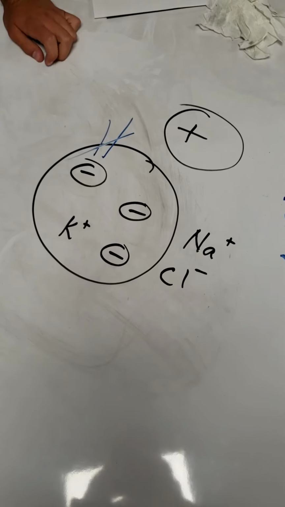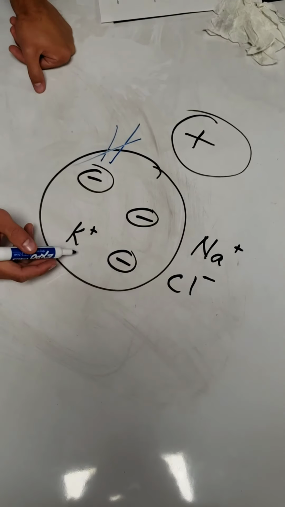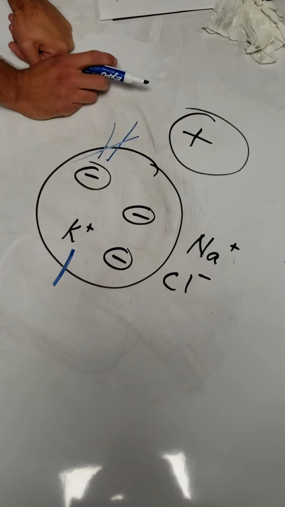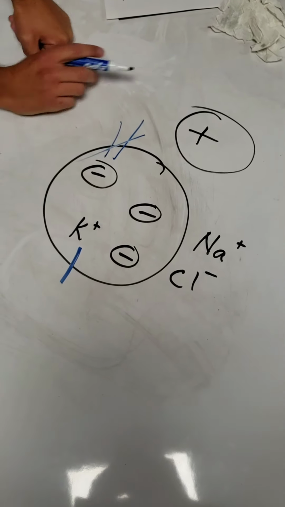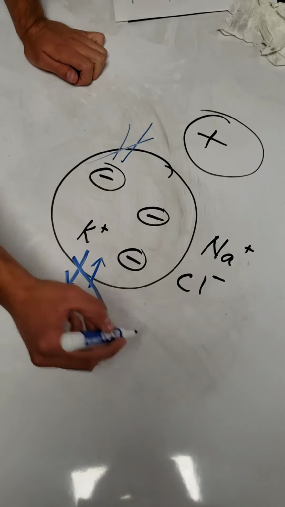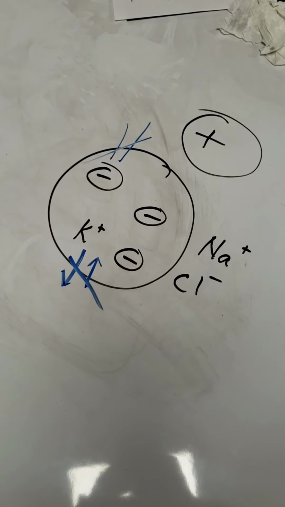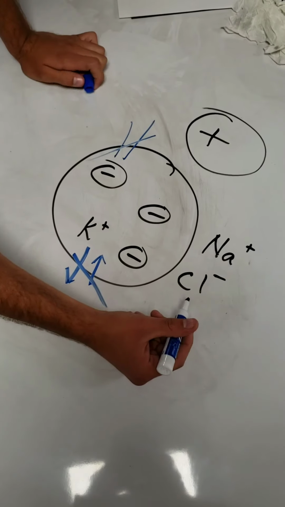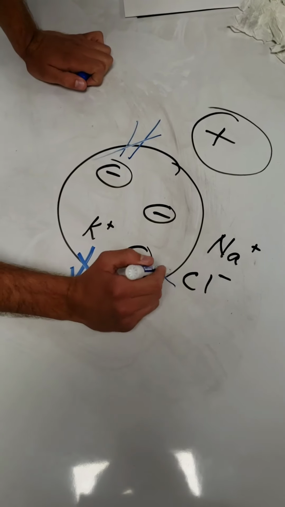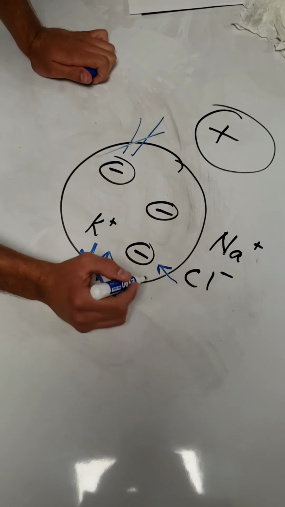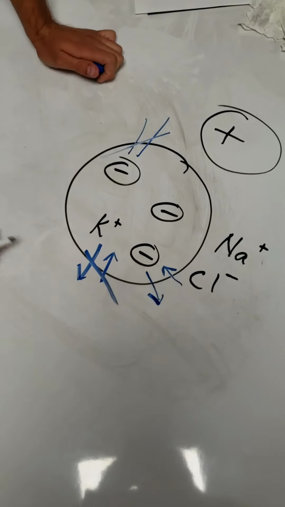Next, we'll go on to potassium. There's a lot of potassium inside the cell, which makes it want to leave. However, it's more positively charged outside of the cell, and for that reason, potassium wants to stay in. And for that reason, there's no movement. And now, when we go to chlorine, there's a lot of chlorine outside, which makes it want to go inside. However, inside is negatively charged like the chlorine, and that makes the chlorine want to stay outside. So there's still no movement.